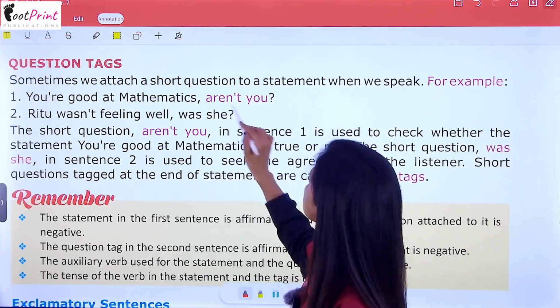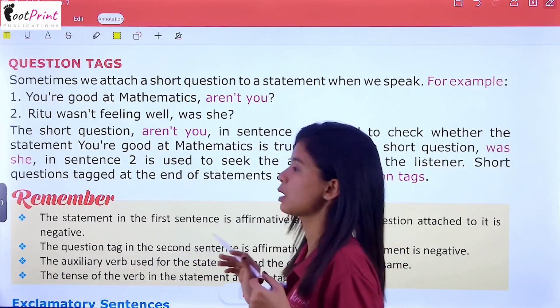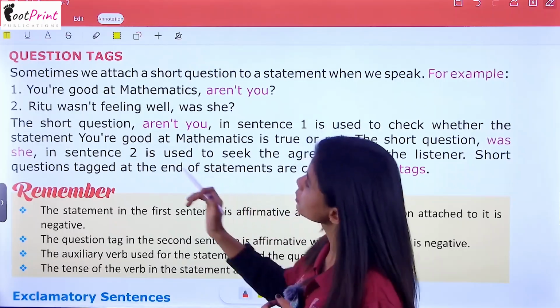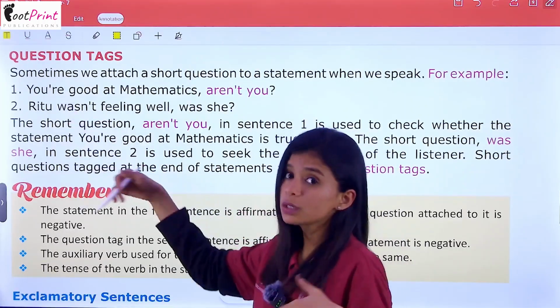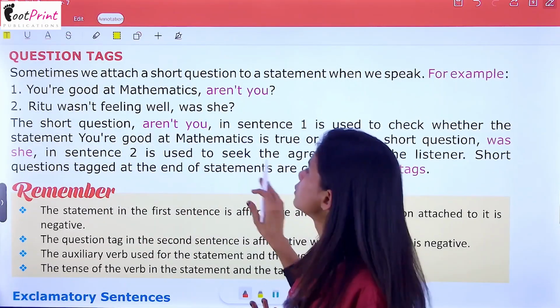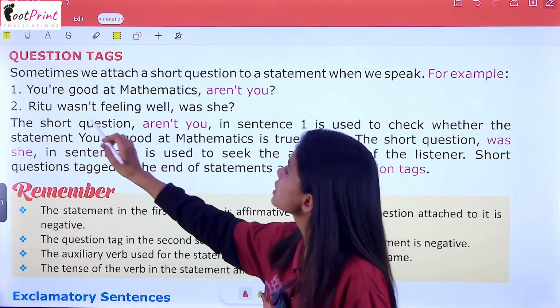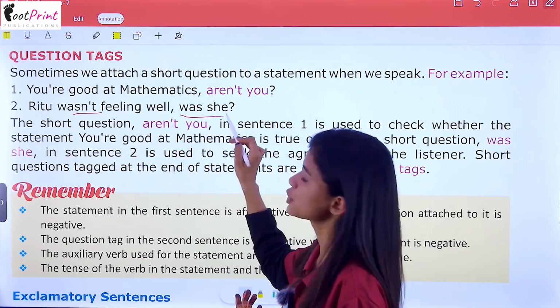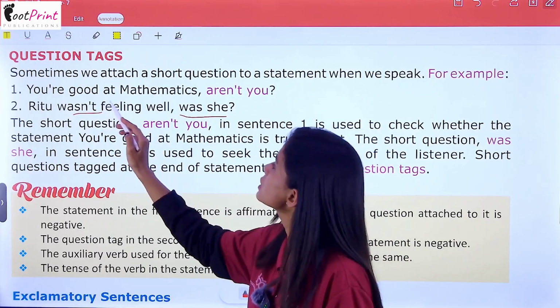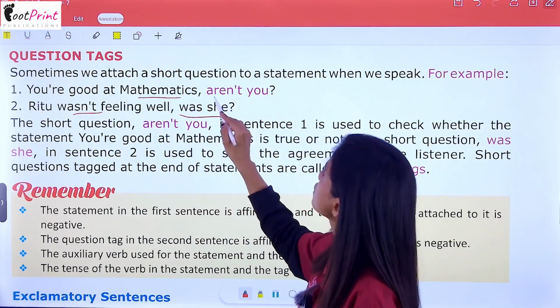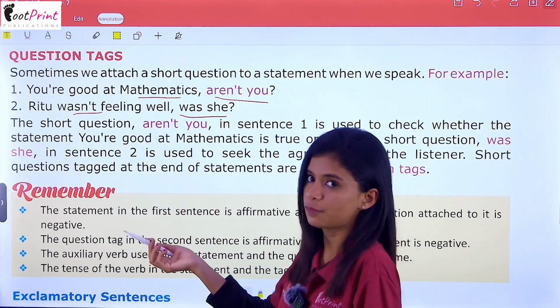a small question mark here or a small negative question mark here to stress the subject sentence. You are good at mathematics, aren't you? Ritu wasn't feeling well, was she? So if the sentence is negative, this short question will be positive. If the sentence is positive, this small question will be in the negative form.